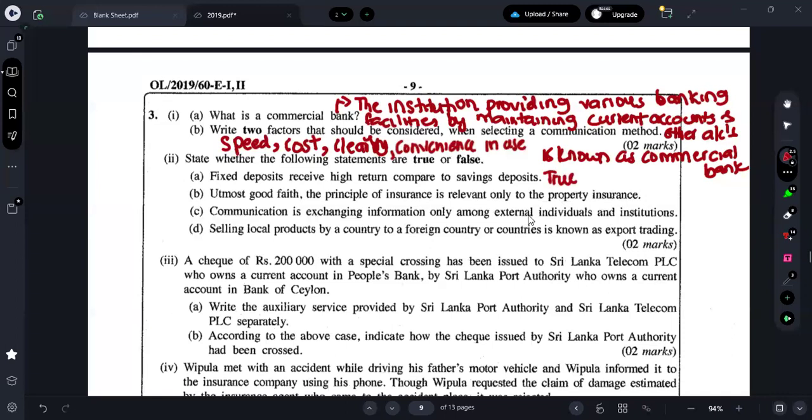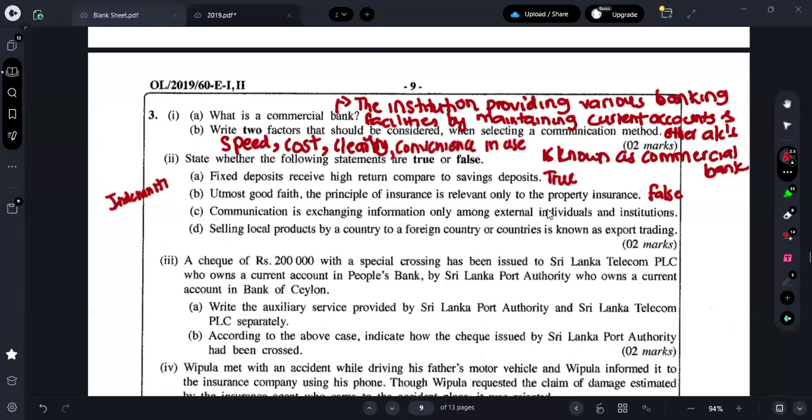Next one is what? Utmost good faith. The principle of insurance is relevant only for the property insurance. Come on, it is false, right? It is false. So what is relevant only for the property insurance? Indemnity is only related to property insurance, fine. But utmost good faith is relevant for all the types of insurance, right?